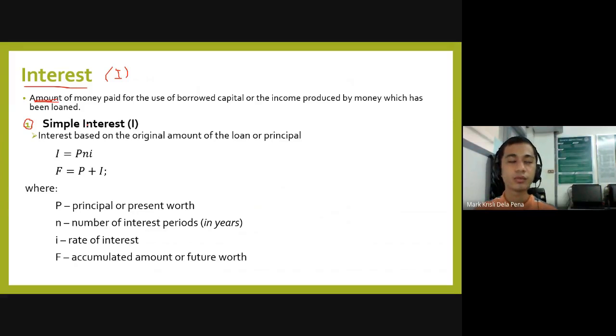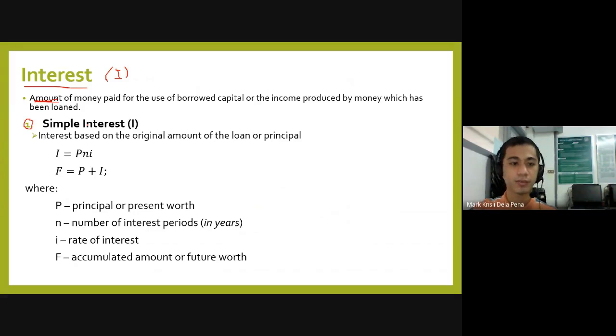Now, when we say simple, if I would borrow an amount of 500 and the lender would tell me that when you pay that amount, you shall pay 550. Which means that I need to pay an additional 50 pesos of the amount borrowed. That's what we call interest, and that is an example of simple interest, which is based on the original amount of the loan or principal amount.